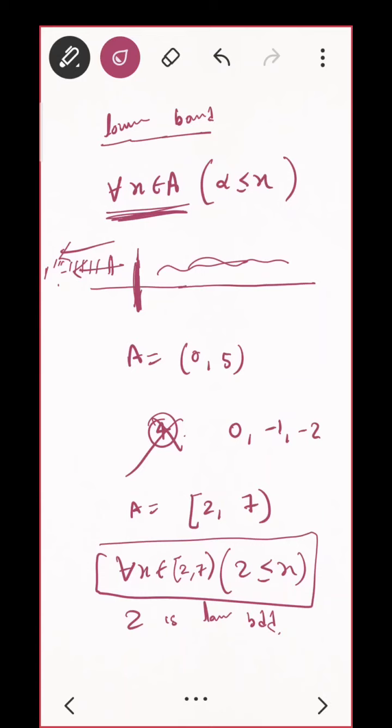Suppose you have the natural numbers 1, 2, 3, 4, and so on. Correct? And what do you want to claim? Whether this has any upper bound? How can you claim that? How can you say?